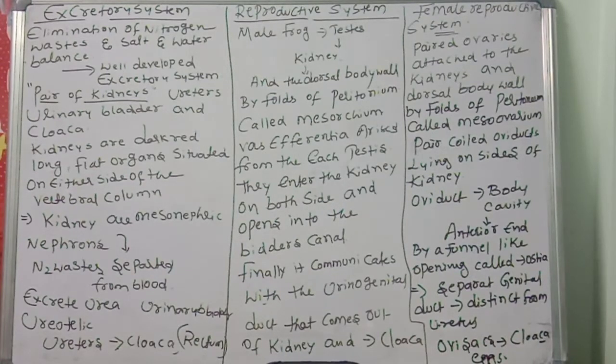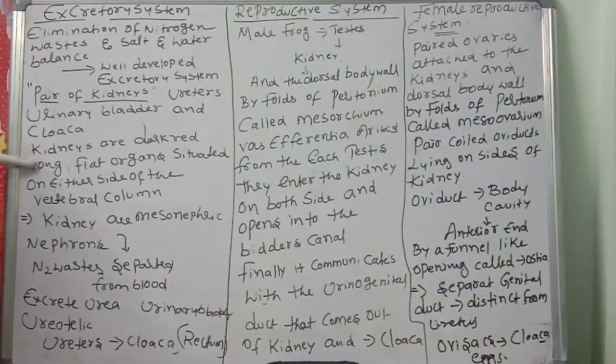Okay children, once again, the excretory system we are discussing. The excretion process is the elimination of nitrogen waste and maintenance of salt and water balance. It is a well developed excretory system. A pair of kidneys, ureters, urinary bladder and cloaca are there.